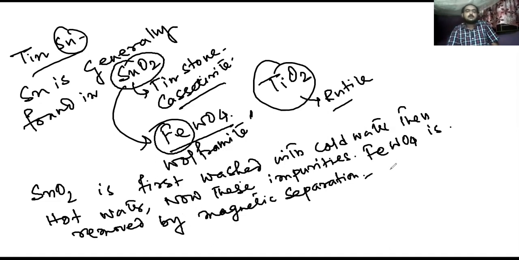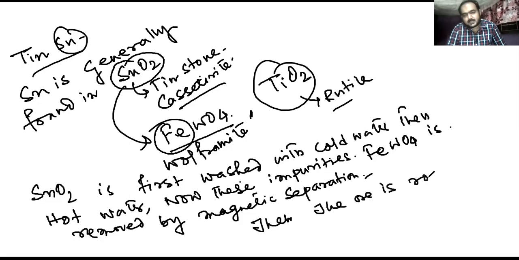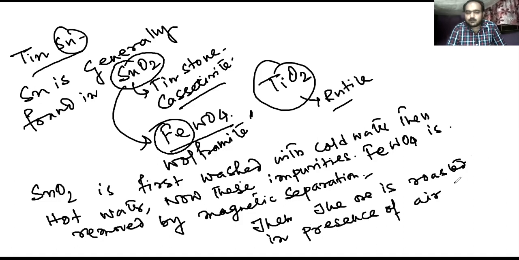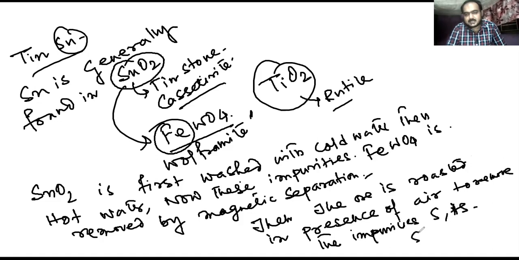Now what happens? Now roasting is done. Then the ore is roasted in presence of air to remove the impurities such as sulfur and arsenic as SO2 and As2O3. Now the impurities are removed. Now smelting is done.